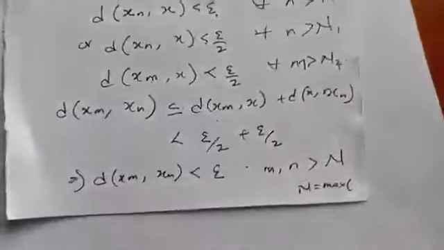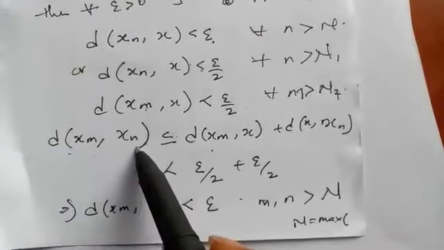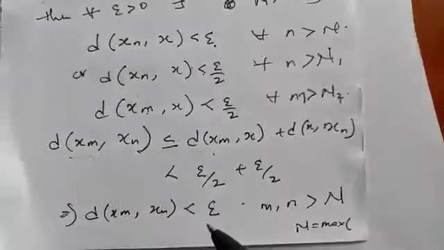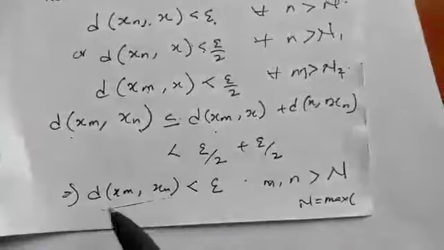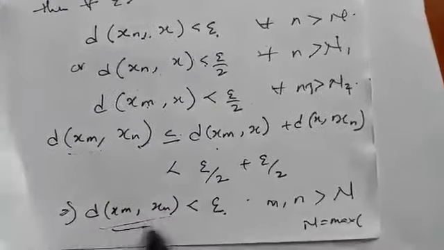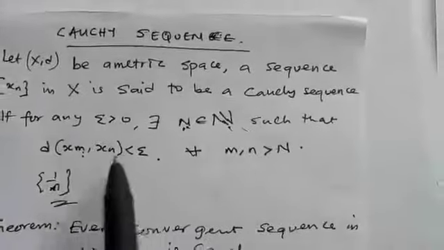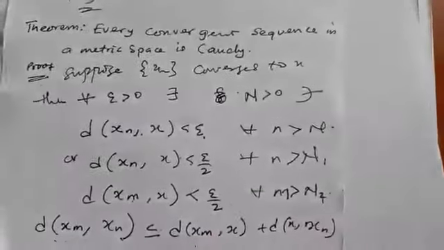You will notice that we express this Cauchy condition in terms of these two convergent sequences. So in this case, we have seen that a convergent sequence leads to a Cauchy sequence. Since we have this relationship, you see that it's the same relation as the Cauchy sequence. So in that case, we have shown that every convergent sequence is Cauchy.